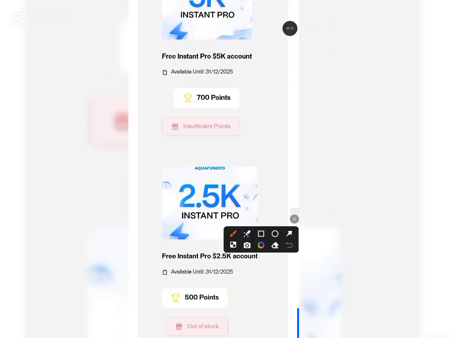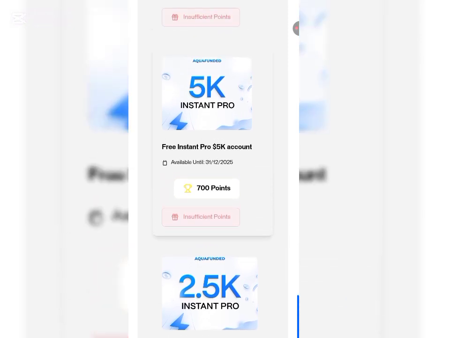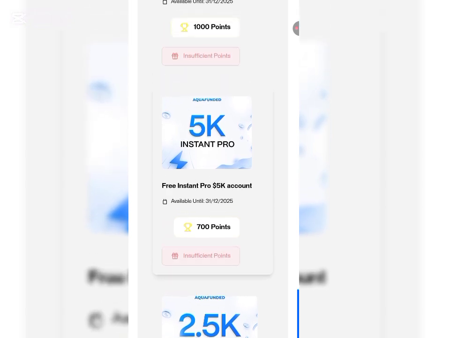And as you can see showing on the screen, this is already out of stock. So I am making this video now so you don't miss out on this particular profile account, because for it to be out of stock, then definitely people are getting this offer. People are able to get this particular profile account. So in order for you not to miss out on this one, all you have to do is watch this video to the very end. Make sure you don't miss any step on how you can get this, so you'll be able to get it without missing anything and without having any problem, so you don't make mistakes. That is why I'm urging you to watch this video to the very end so you don't miss out on the details.